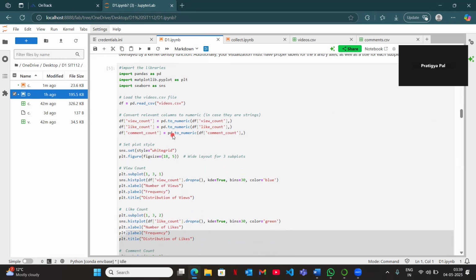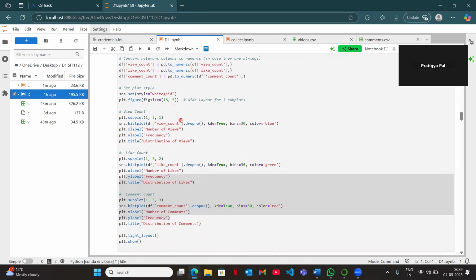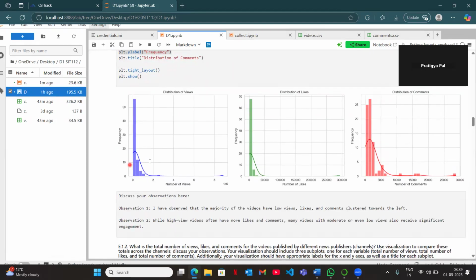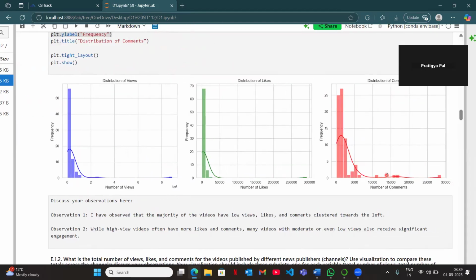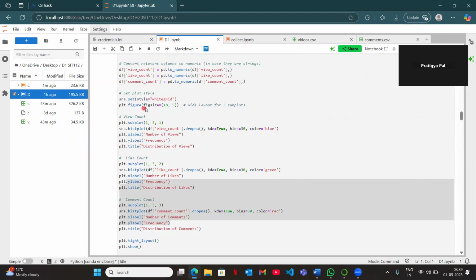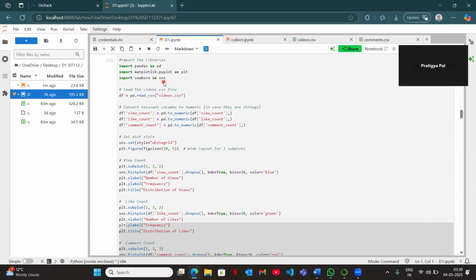A kernel density function is basically a smooth curve that shows where the data is mostly concentrated. It is a way to smoothly estimate the shape of the distribution of data. So this is the output of my first question, and the curve that is present here represents the kernel density function. Talking about the code, I've imported the libraries and loaded the data from the CSV file.